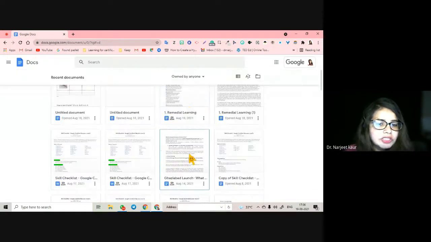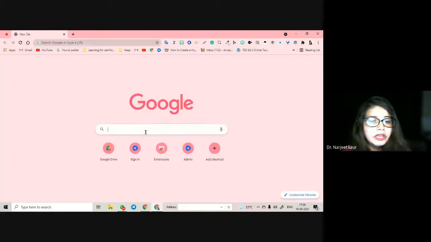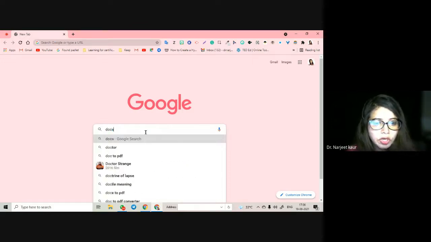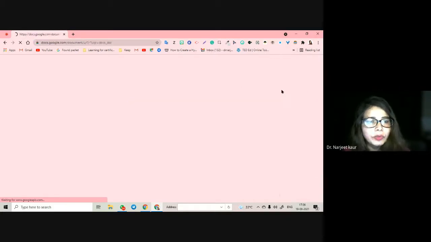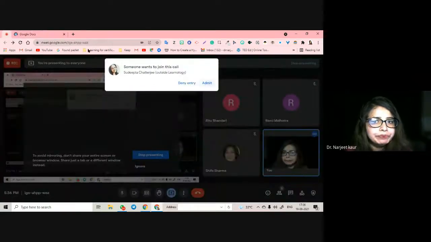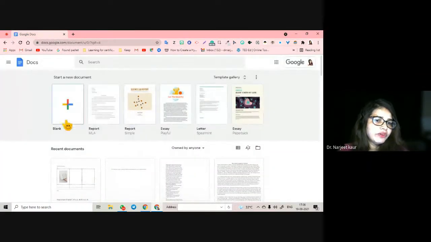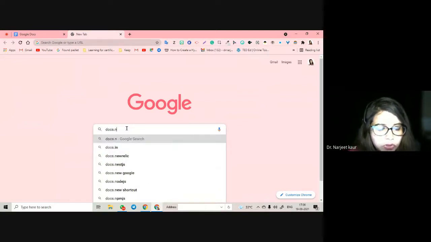And these are all the recent documents that we have opened. Another way to open a document is if you want to go directly to the documents. You don't want to go into this waffle or app launcher, or you want to create one, click on Docs. This is another way. If you do not want to do this, this way also is going to take you to this portion wherein you will get these rocking templates. You can find one of the templates and you can jump in, or you can simply write docs.new, slides.new, whatever, and it will open a new document before you.